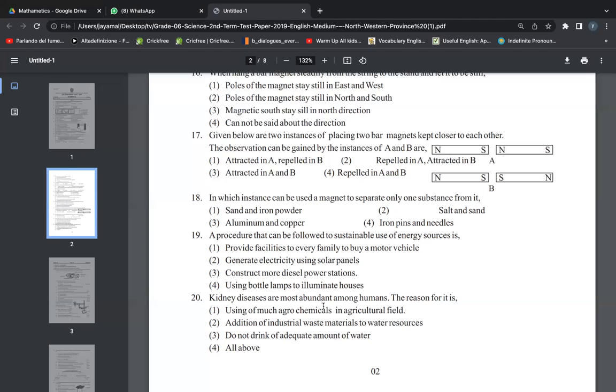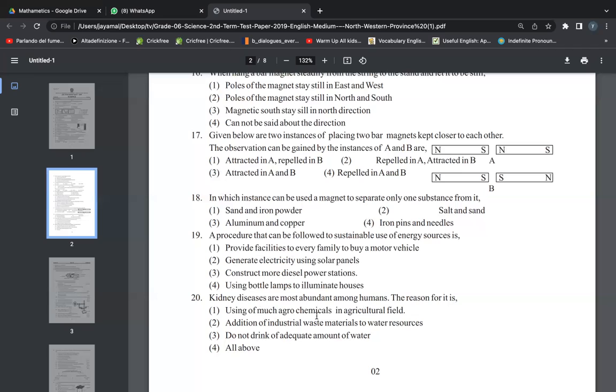Kidney diseases are most abundant among humans. The reason for it is, yes, what is the cause of why people get kidney diseases? Let's read the answers and see.